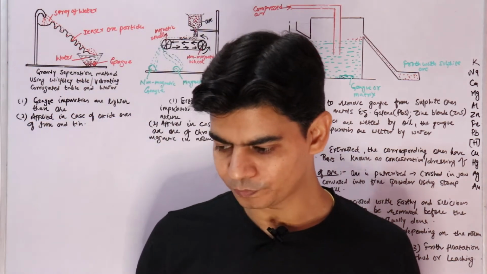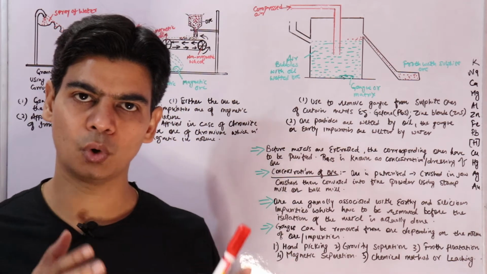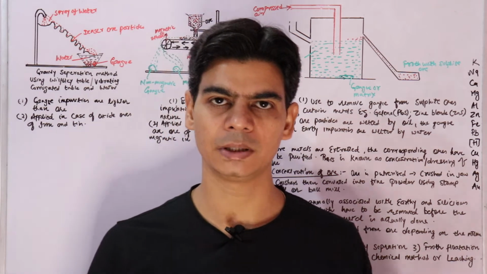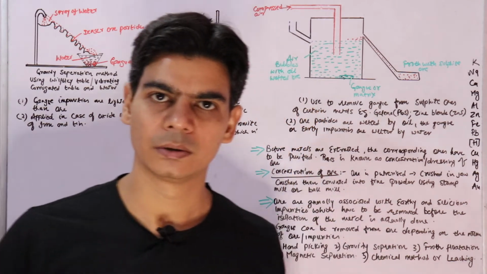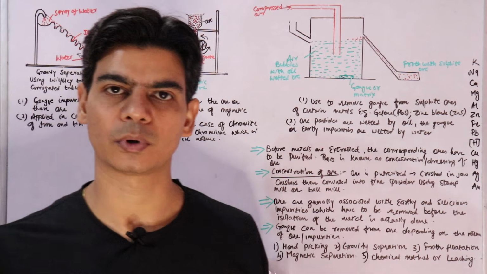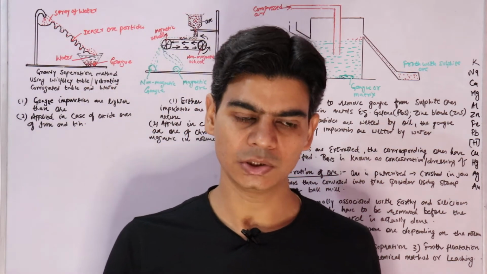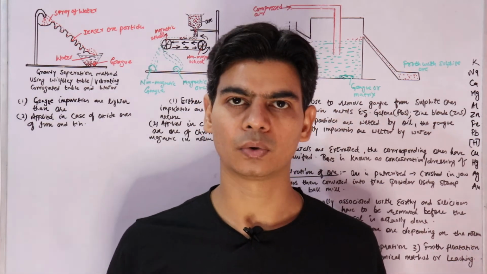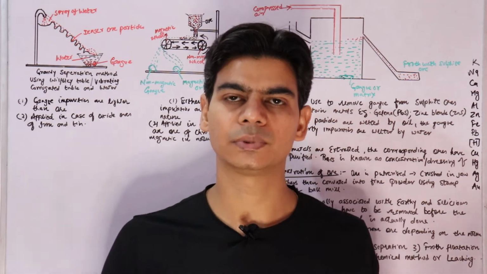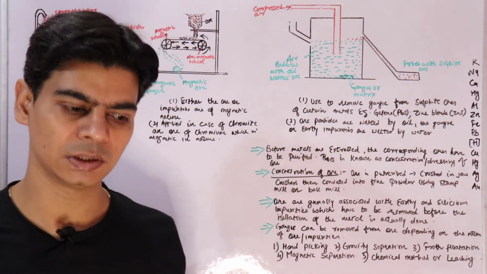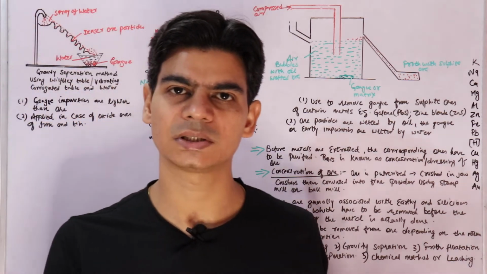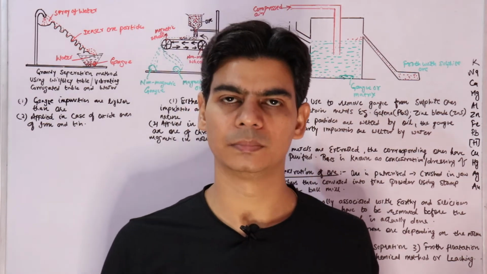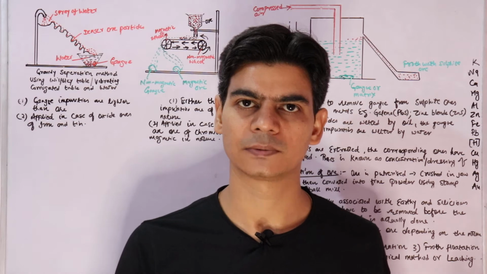These mined ores consist of big lumps of rocks, which need to be broken into smaller pieces. So once you have the mined ore, you break these big lumps of rocks into smaller pieces using jaw crushers. A jaw crusher is a mechanical device that is used to break bigger ore pieces into smaller ones.